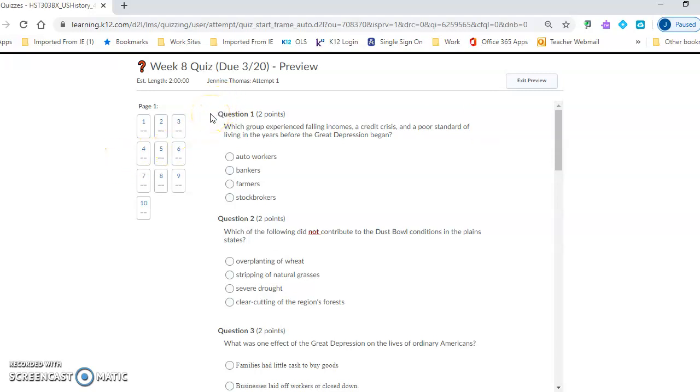Question 1. Which group experienced falling incomes, a credit crisis, and a poor standard of living in the years before the Great Depression began? Auto workers, bankers, farmers, stockbrokers. Question 2. Which of the following did not contribute to the Dust Bowl conditions in the Plains states? Overplanting of wheat, stripping of natural gases, severe drought, clear cutting of the region's forests.